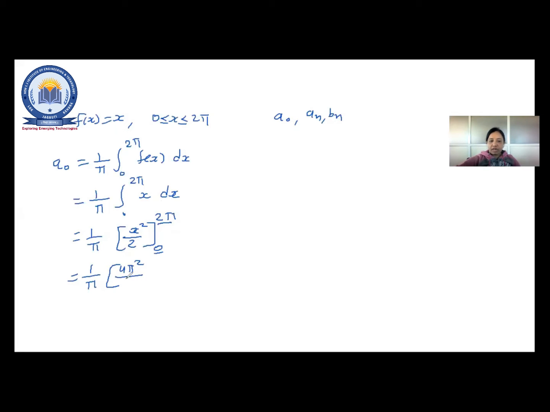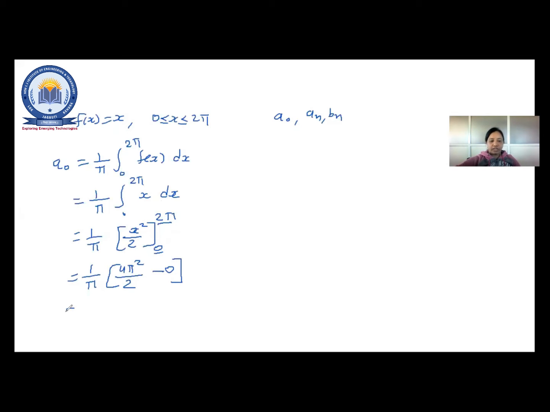If you have any doubt, just write it down in the chat box. Is there any doubt in this upper limit? I have written 4 pi square by 2. Instead of x, I have just put 2 pi. Now minus, instead of x, 0. So obviously it is 0.